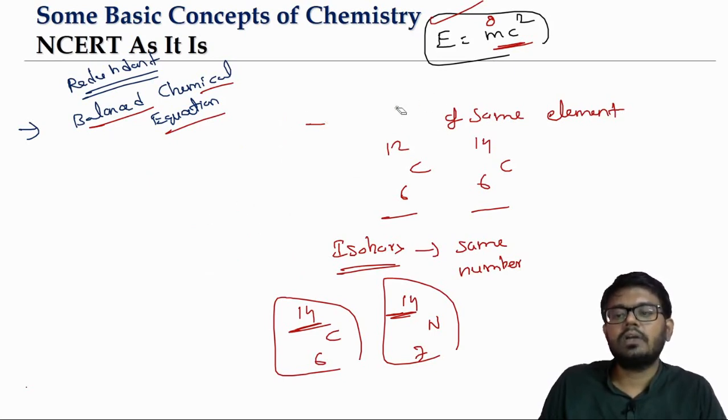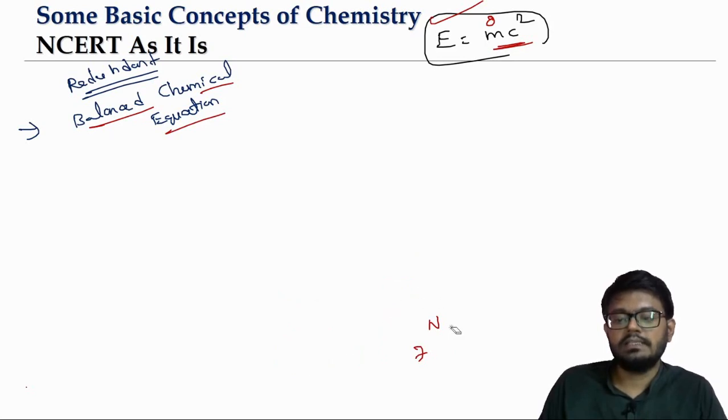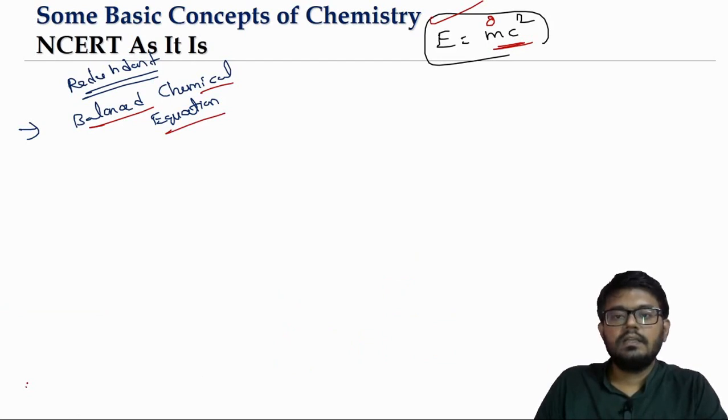Also, Dalton's theory talked about atoms of different elements combining to form a compound. That's what Dalton's theory says. But why they are combining, that clarity Dalton's theory was not able to provide. The basis for chemical bonding comes later. So all these are, we can say, drawbacks.